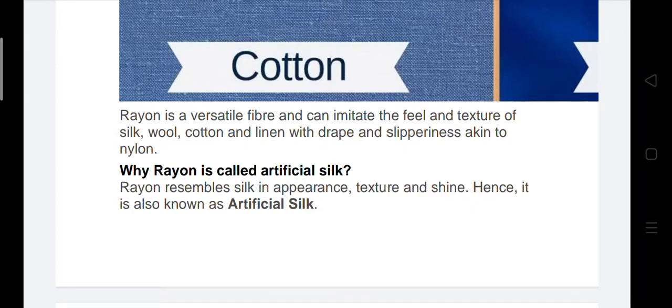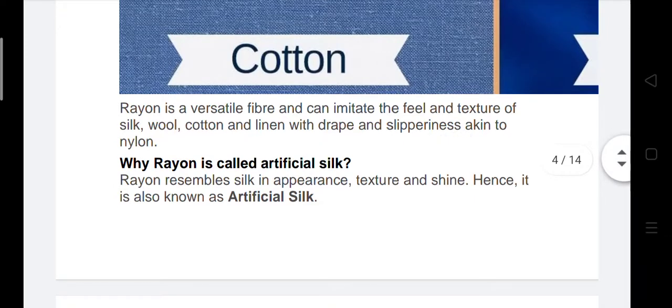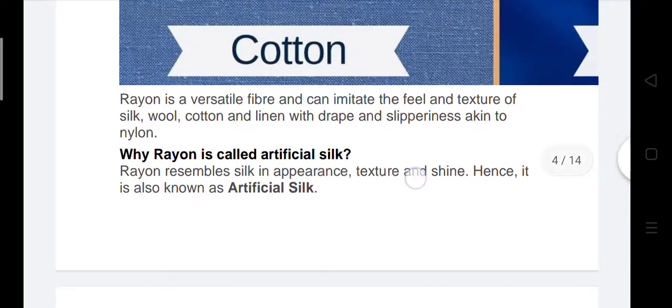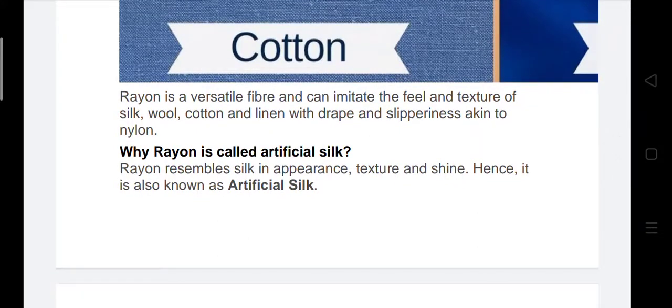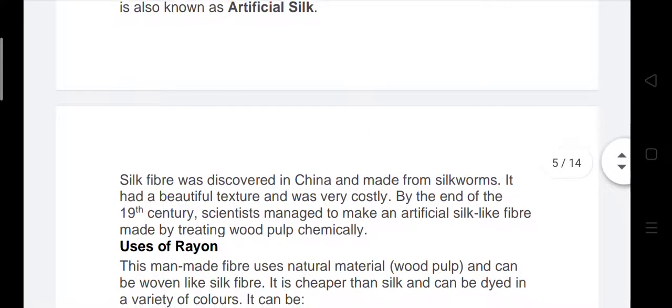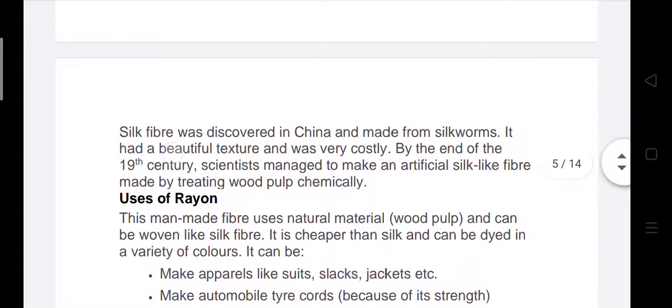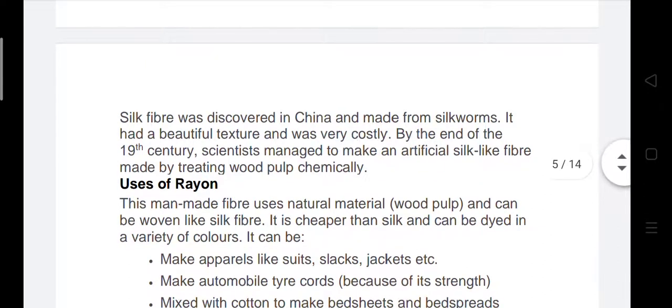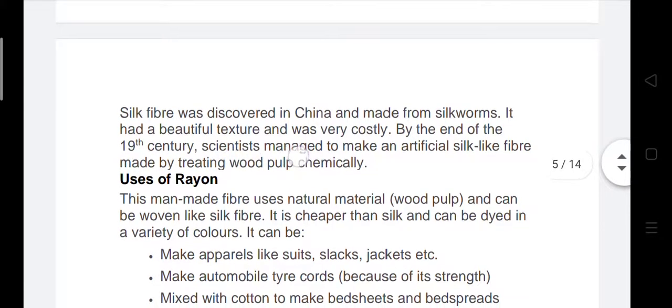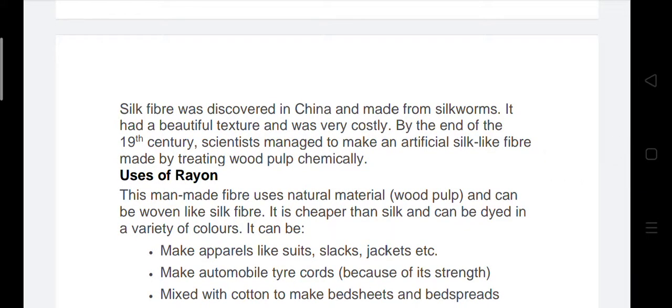Akin to nylon. Why is rayon called an artificial fiber? Rayon resembles silk in appearance, texture and shine. Hence it is also known as artificial silk. Silk fiber was discovered in China and made from the silkworm. It had a beautiful texture and was very costly. By the end of the 19th century, scientists managed to make an artificial silk-like fiber